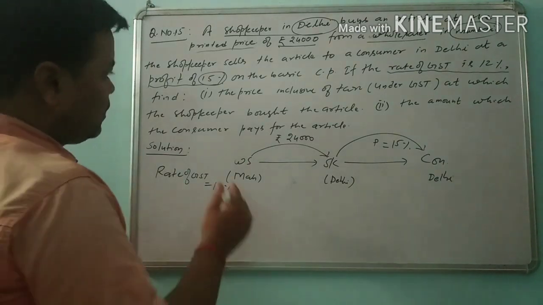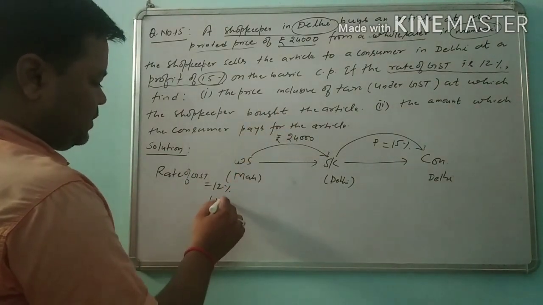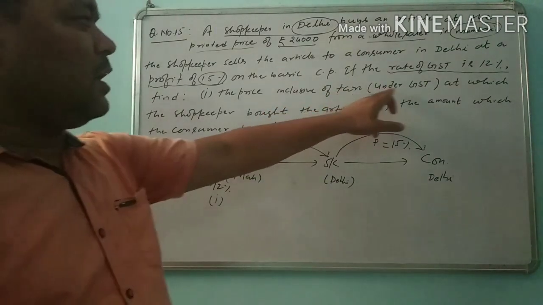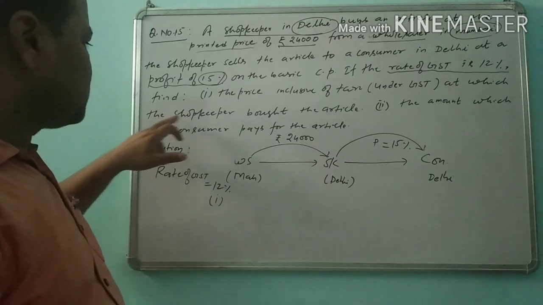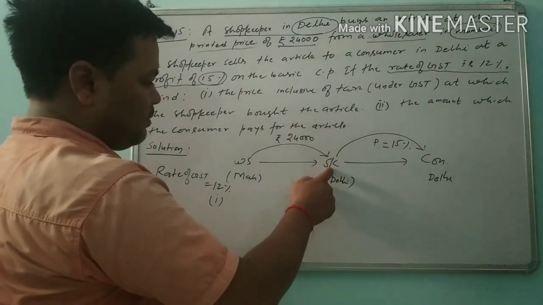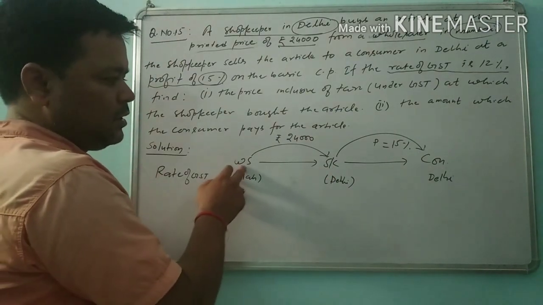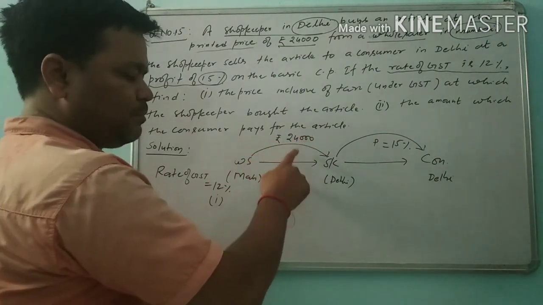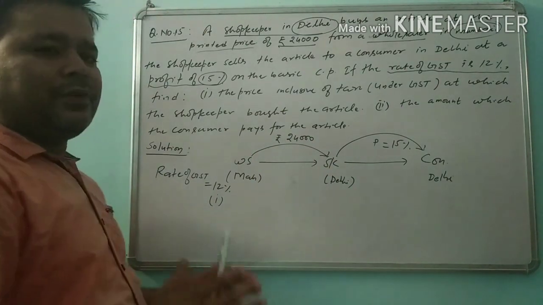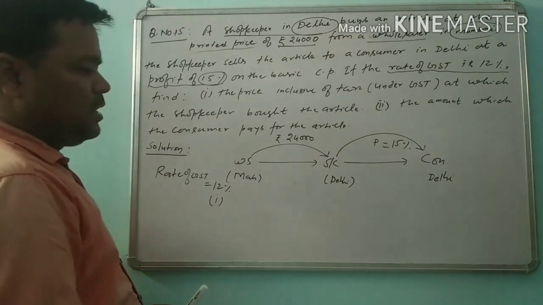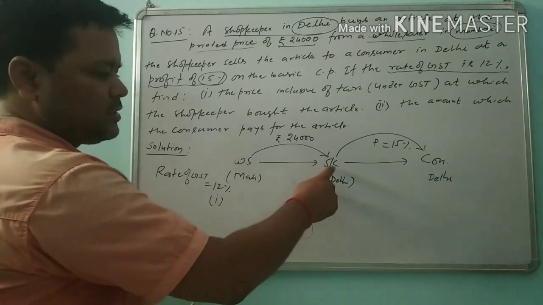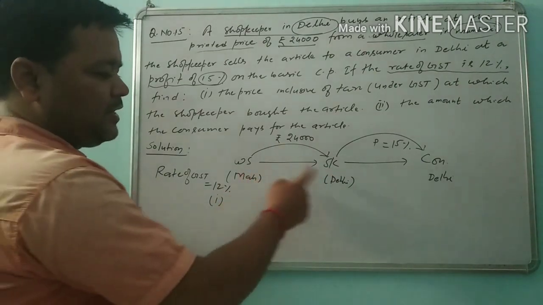Okay. Now let us discuss the question number first. The price inclusive of tax under GST at which the shopkeeper bought the article. Means the shopkeeper bought the article from the wholesaler at 24,000 rupees plus tax. That tax is in the form of IGST, because here the wholesaler is from Maharashtra and the shopkeeper in Delhi, different state.